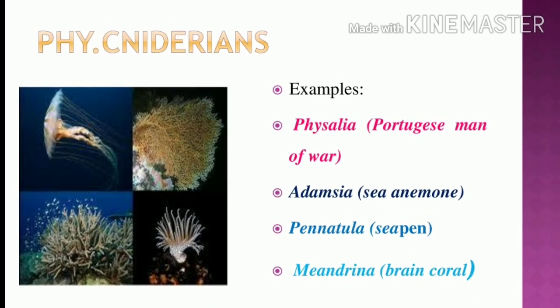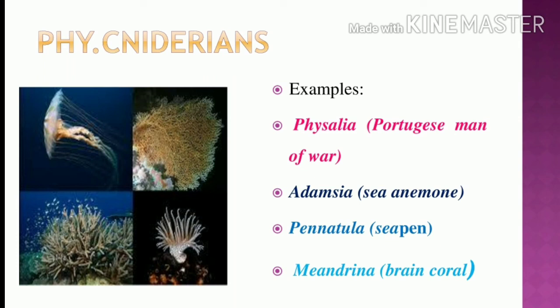So the examples of cnidarians are important. These are also book-back questions. They ask in match-the-following form. What is the example of Physalia? Physalia is the Portuguese man of war. Next is Adamsia. Adamsia is a sea anemone.